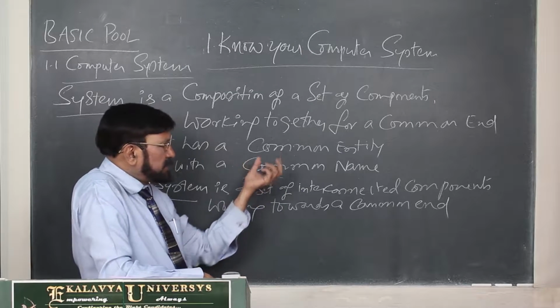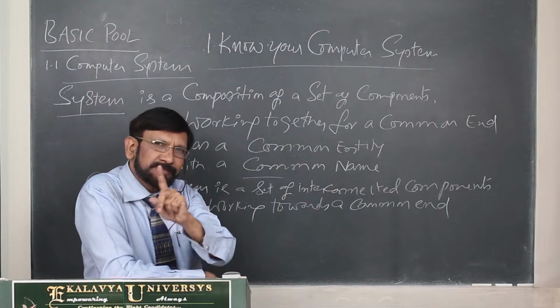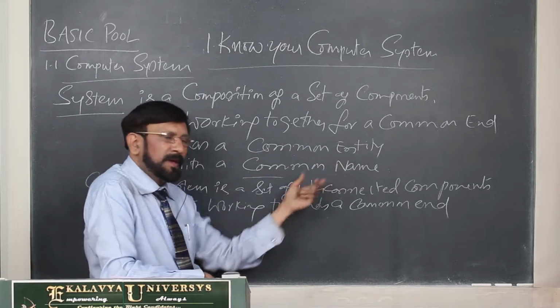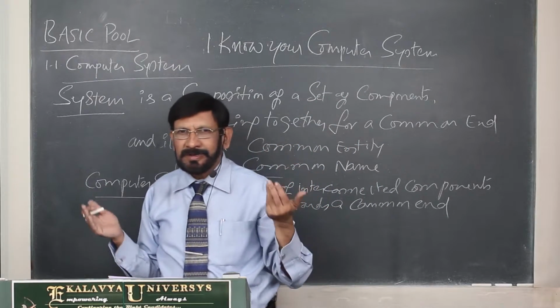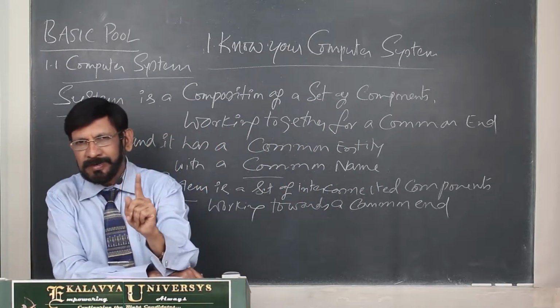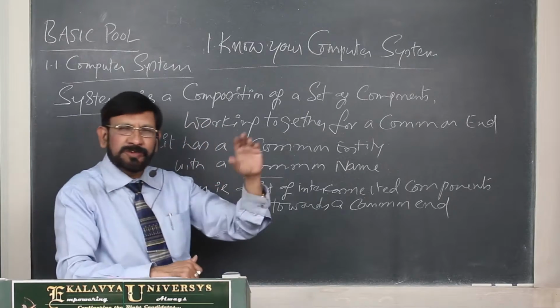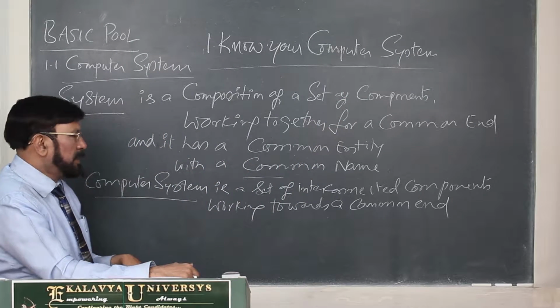Even though it has 100 plus components, you will treat it as a car. Car is a common entity. It is a single entity, a common entity, with a common name. You call it a car. Car means people view it as one element, not as a composition of a big set of components. That is system.